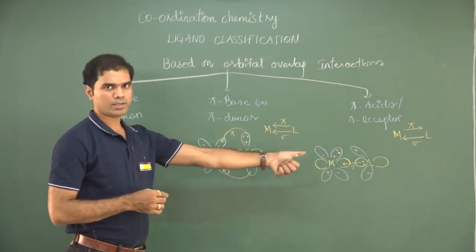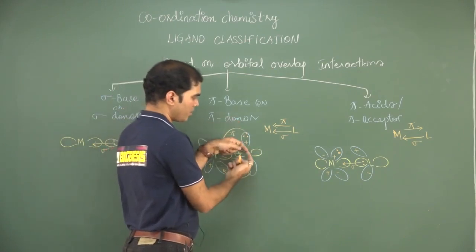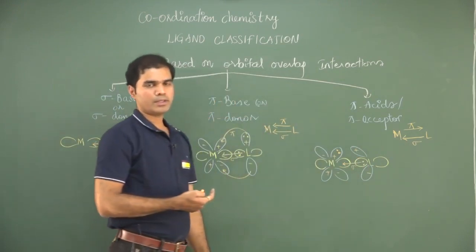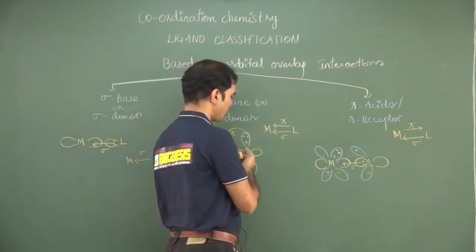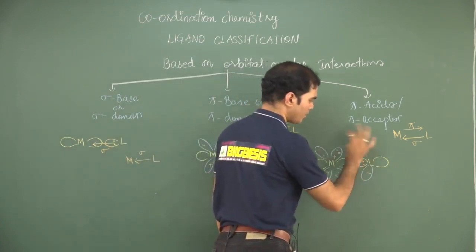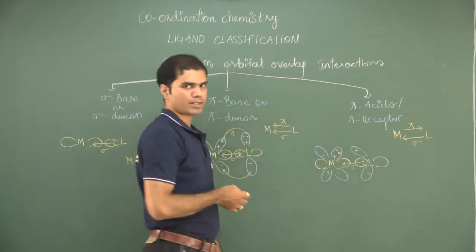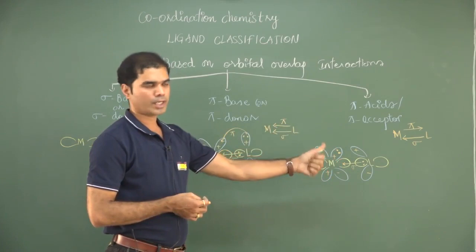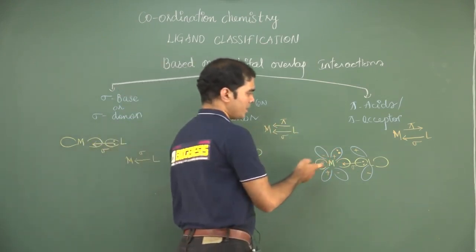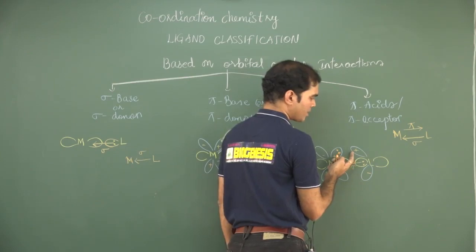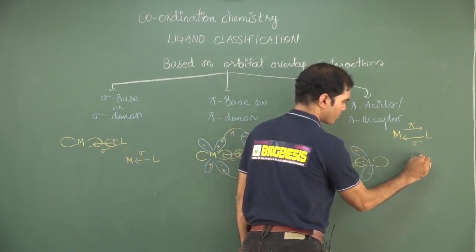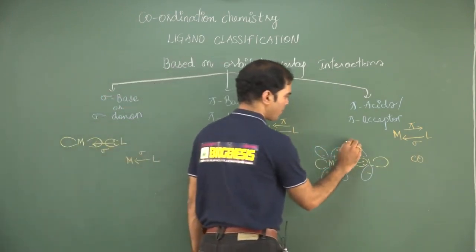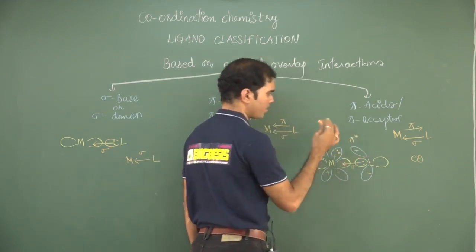This is a ligand, there is also a ligand. In this ligand, if this is a p orbital, this is a p orbital, but this is a different one. In which way it is different: if this is considered to be a bonding one, this is considered to be an antibonding one, which is accepting electron density from the metal. One is donating to the metal, the other one is accepting from the metal. So these are the ligands that are called pi acceptors. The best example is CO. It will have a pi star, not a p antibonding. It is a pi star antibonding.